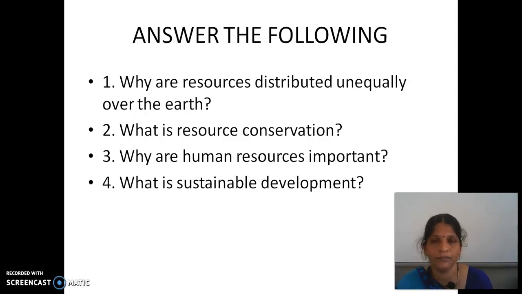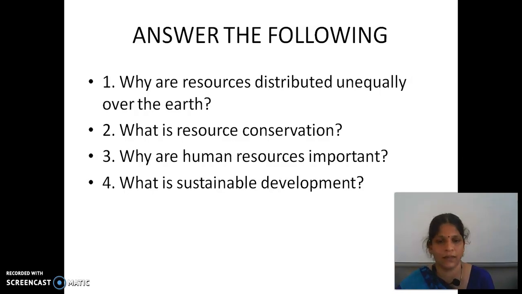Then what is resource conservation? Resource conservation means we should use resources wisely. Then why are human resources important? Human resource is the most important because humans turn a natural substance into a resource. Then what is sustainable development? We should use the available resources to meet our current needs, and also protect the resources for future purposes without compromising future needs.